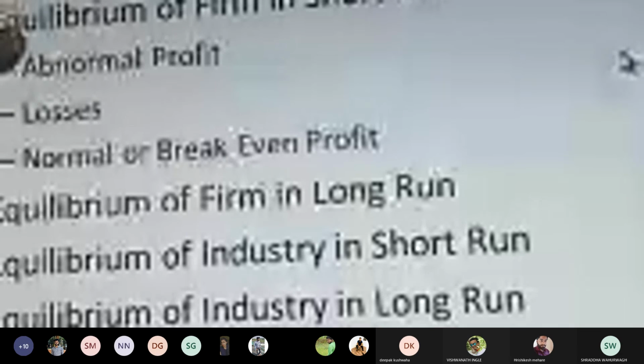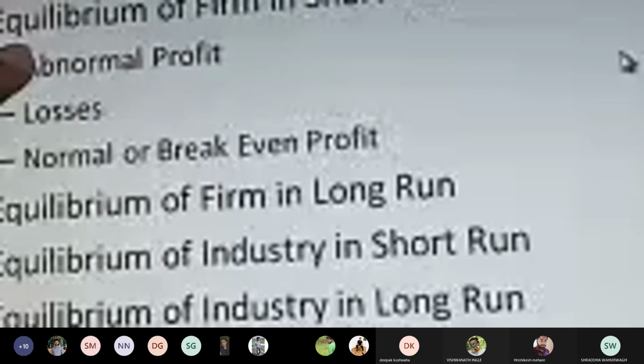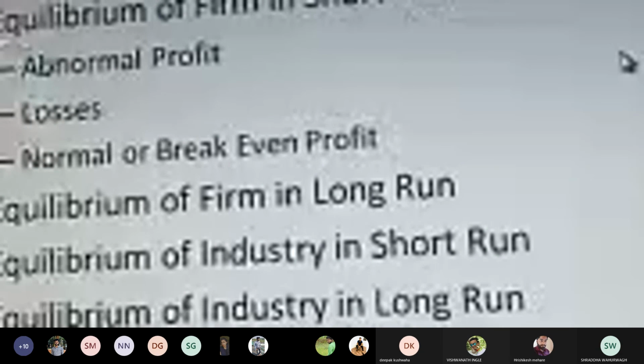So now all these three points I have covered. What is meant by abnormal profit, what is meant by losses, and what is meant by normal or break-even point. Again, I'll show you a certain example with respect to what is meant by abnormal profit, what is meant by losses, and what is meant by break-even point.